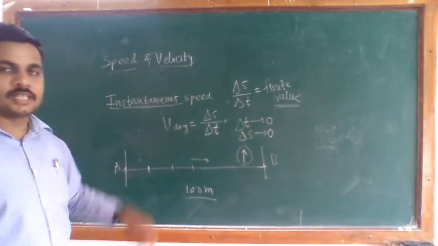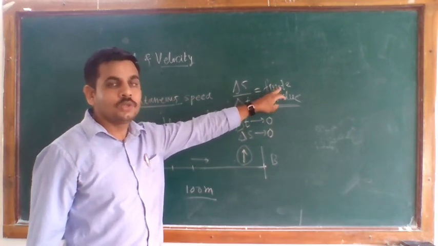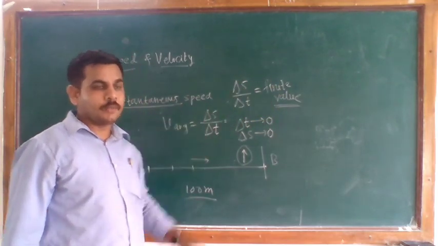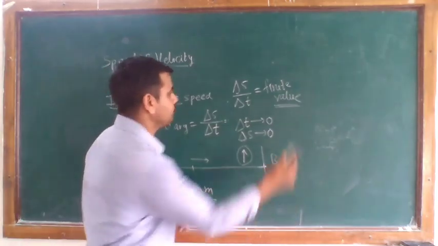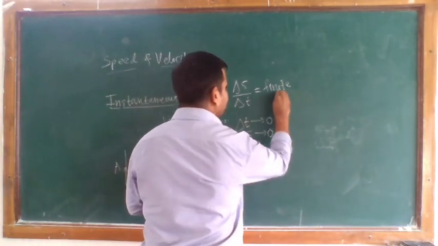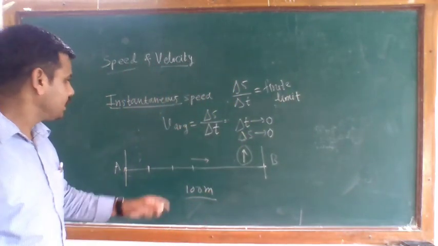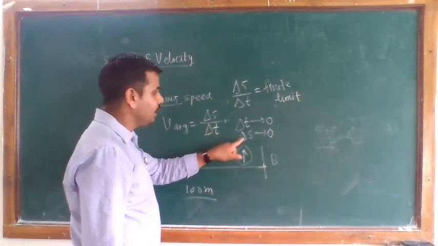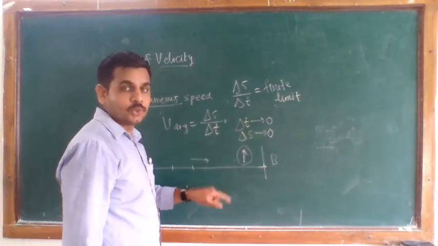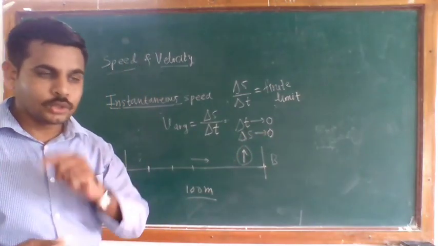In instantaneous speed, we can see that this ratio delta S by delta T has some finite limit. Now we are considering delta T approaches 0. Similarly, if delta T approaches 0, delta S also approaches or tends to 0.